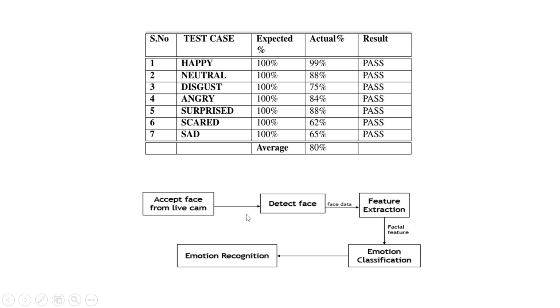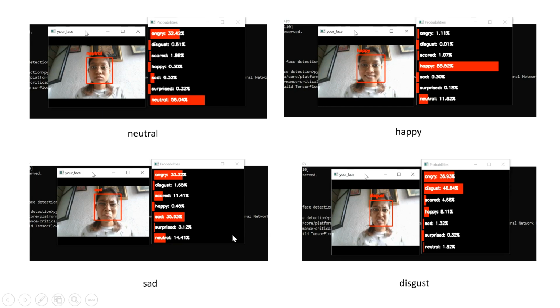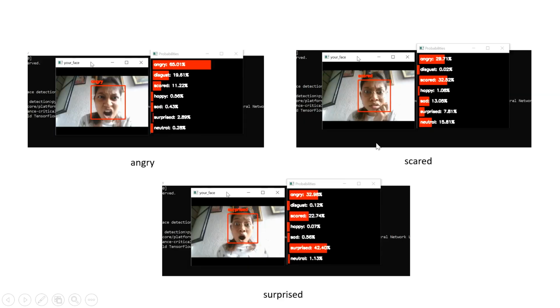This is the architectural design we have provided here. First, it accepts our face from the live camera. It will detect the face and all the face data. After that, it will do the feature extraction, get the facial features, and then try to detect the emotions and classify them, and then the emoji recognition we will get on the window. These are the test cases I have passed while making the product: the neutral face, happy face, sad face, disgust face, anger, scared and surprised.